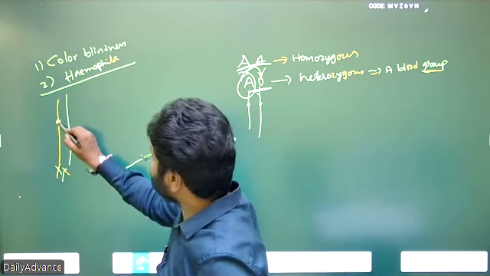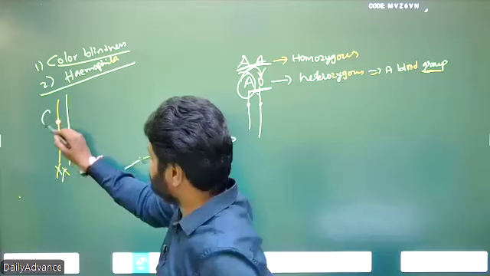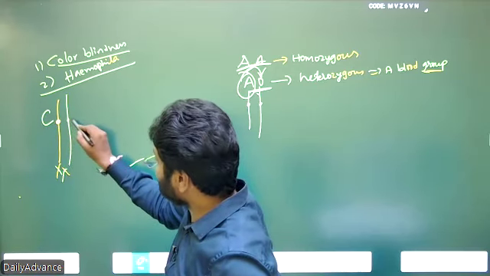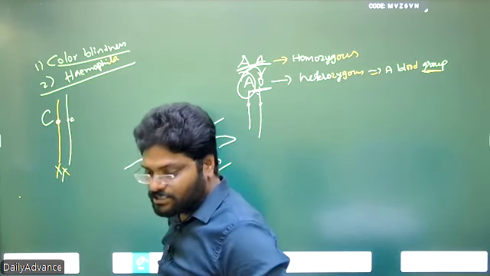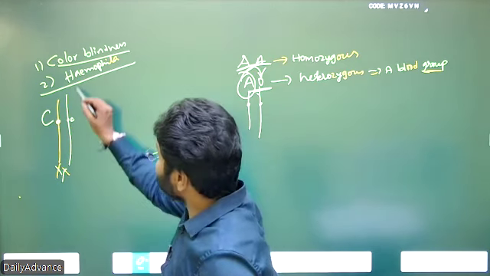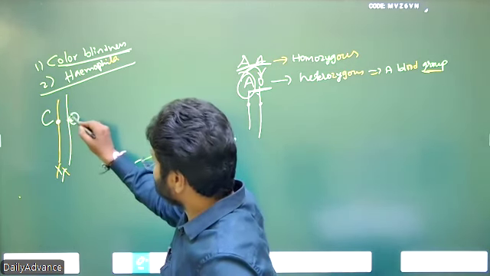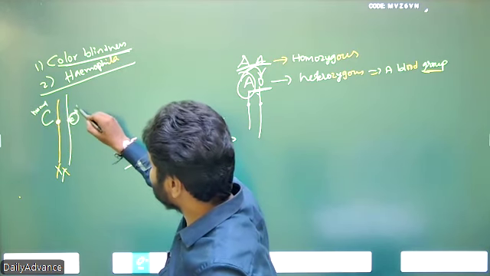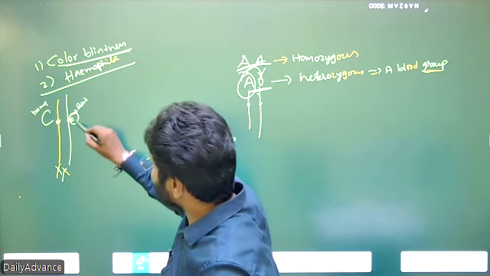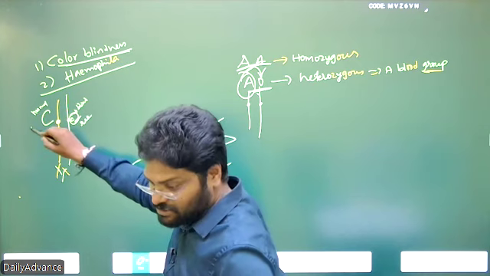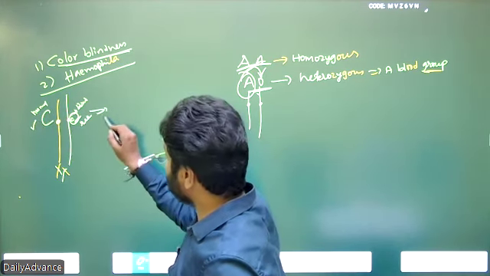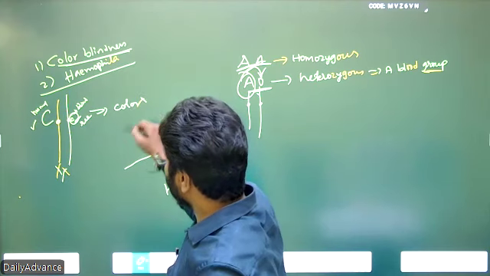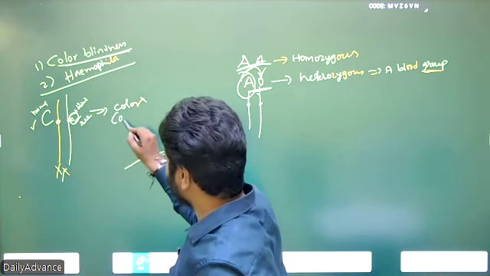If one gene is the color blindness causing gene and another gene is the non-color blindness gene, in this situation what happened? Because the blindness gene is recessive in nature and the normal gene is dominant, that individual will never be color blind, but is a carrier.